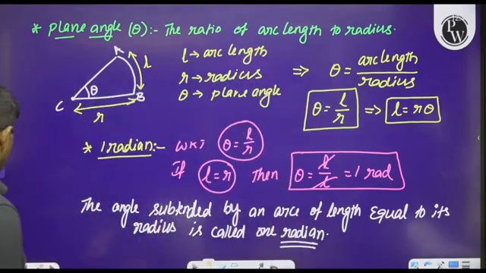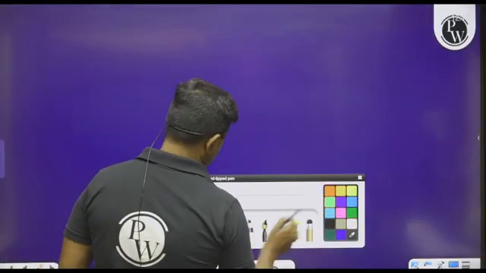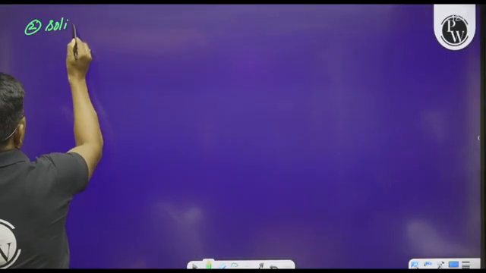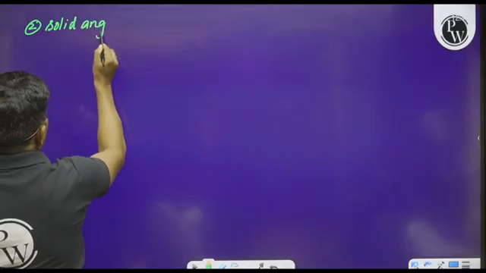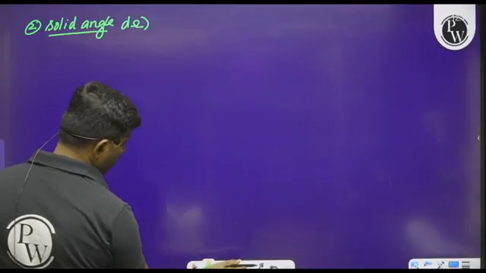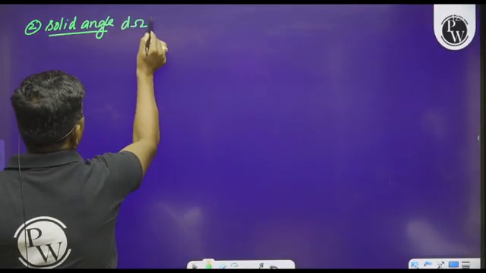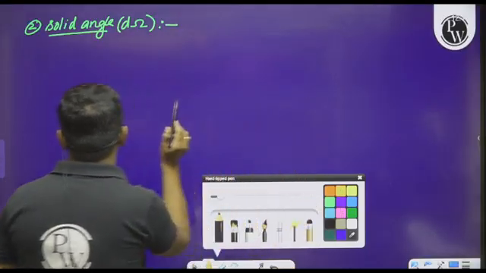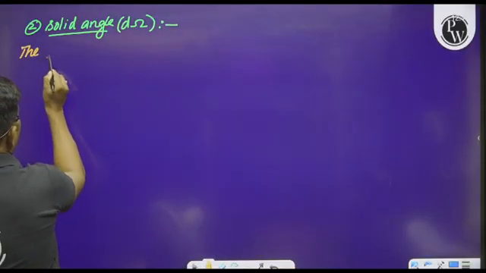Later we have to understand about the solid angle. So please observe this. Solid angle is denoted by d omega. Please look at the board and make a note of these points. So how can we define this?